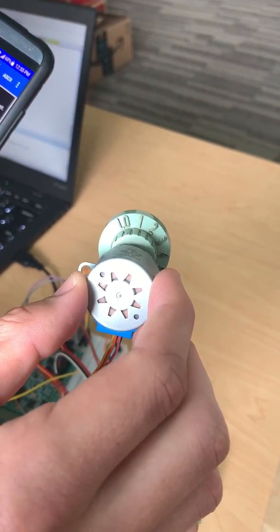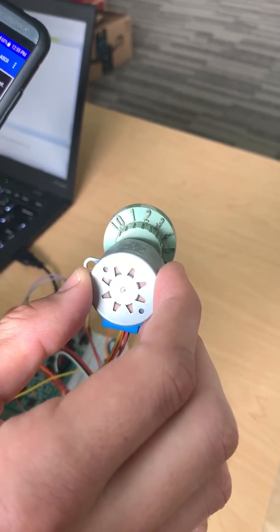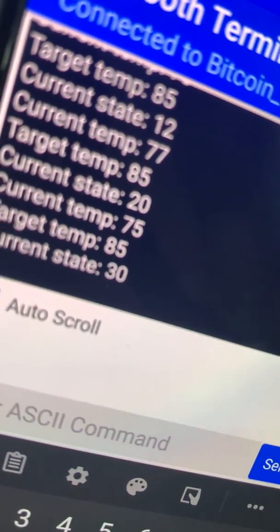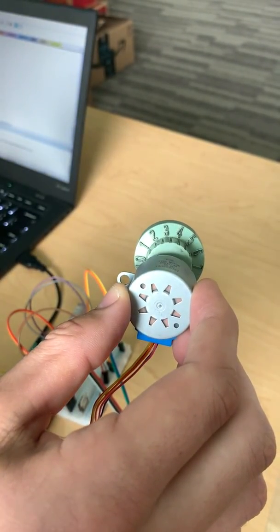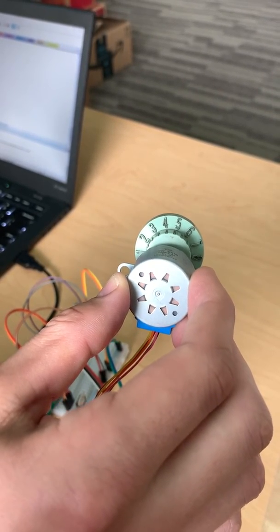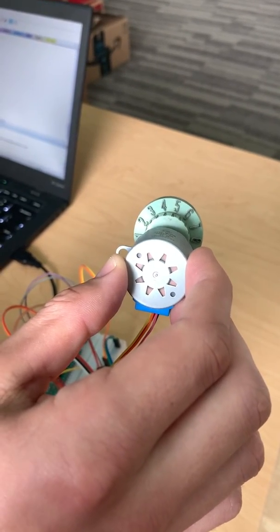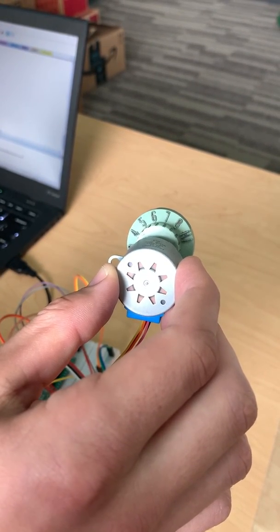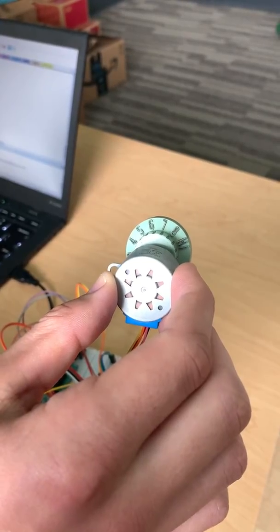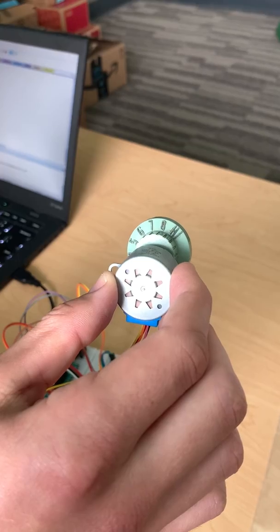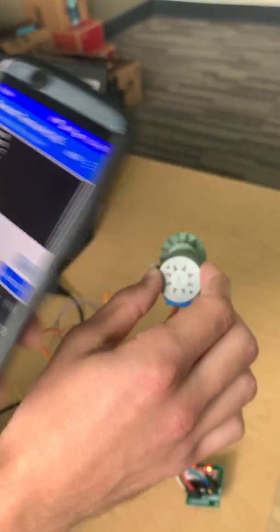It's going to move slowly through every phase until the current state reaches 85. Or below 80, or right below 85. There you go. So our current state's 78.